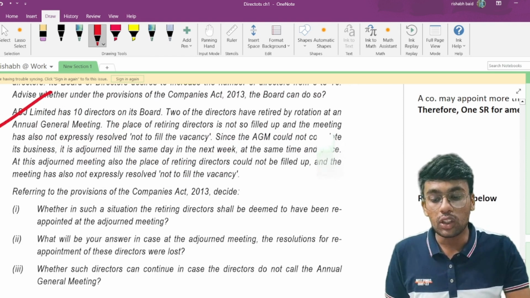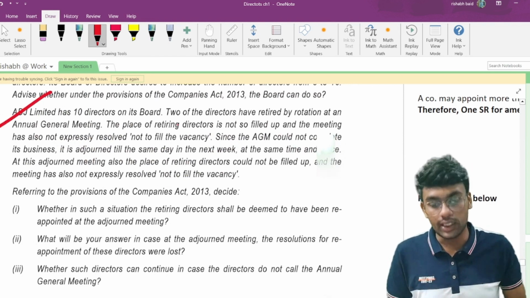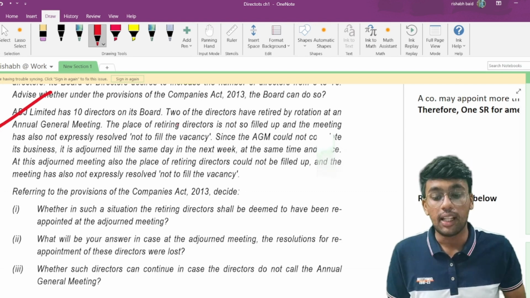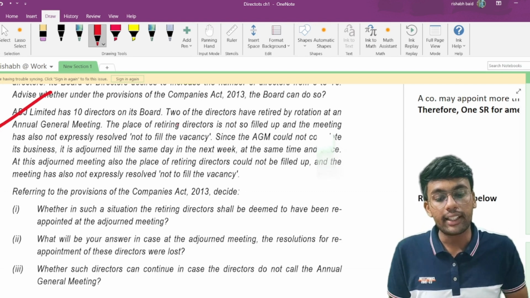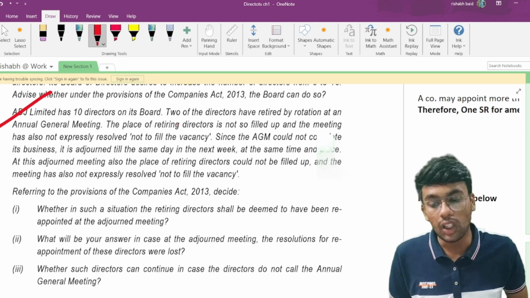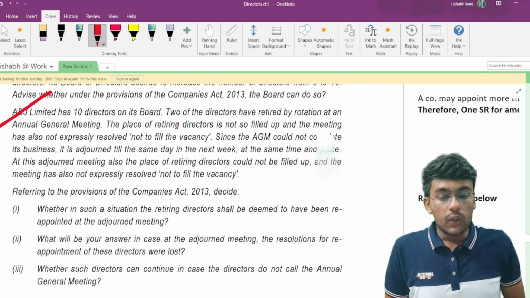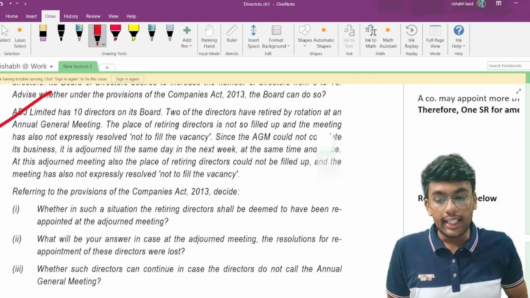Now, question number 2 talks about ADGL Limited, which has 10 directors on its board. 2 of the directors have retired by rotation at an annual general meeting. The place of the retiring directors is not so filled up, and the meeting has also not expressly resolved not to fill the vacancy. Meaning, 2 directors have retired by rotation at an annual general meeting.